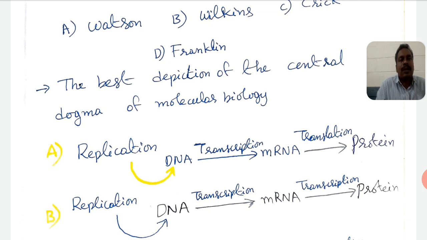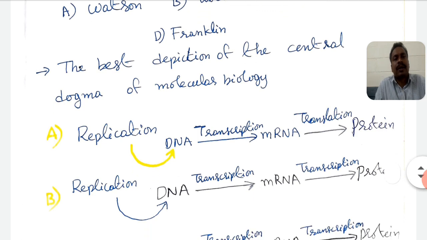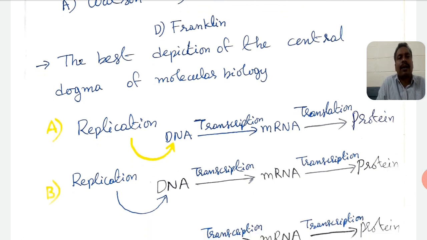Later, the RNA is involved in the translation process, in which mRNA is involved in synthesis of proteins. So in option A, DNA gives rise to mRNA as a result of transcription. Later mRNA is involved in translation to form proteins.